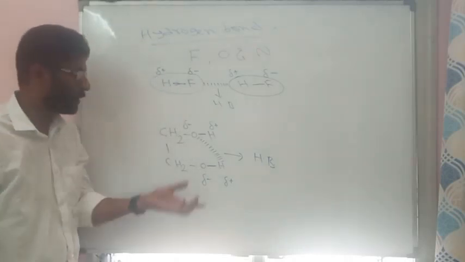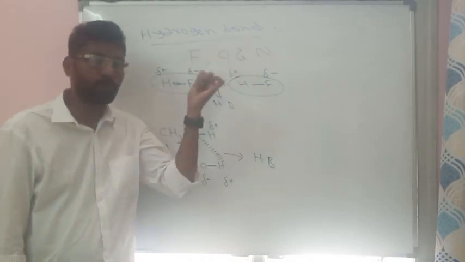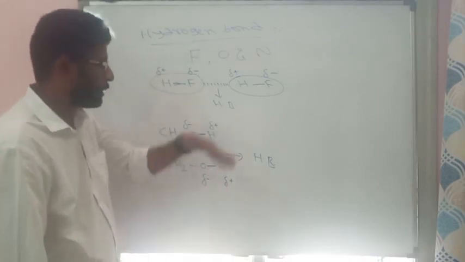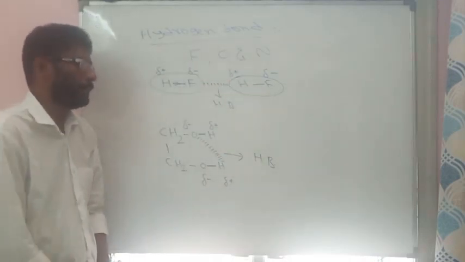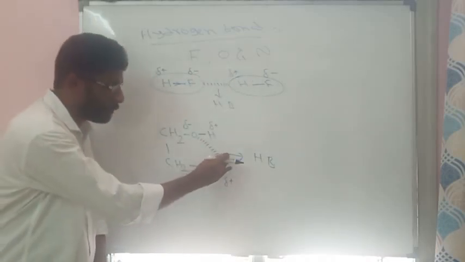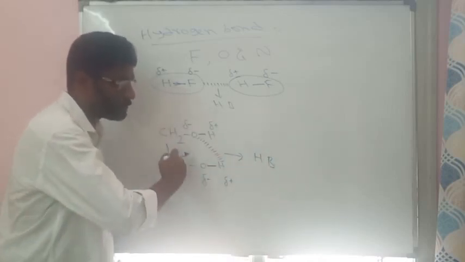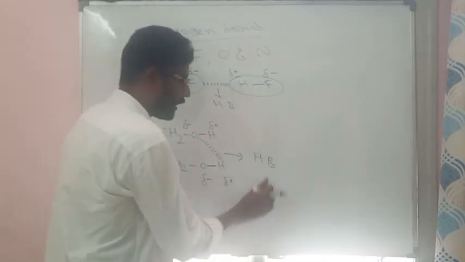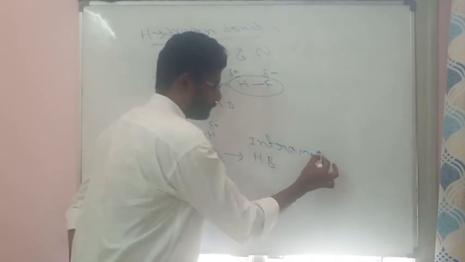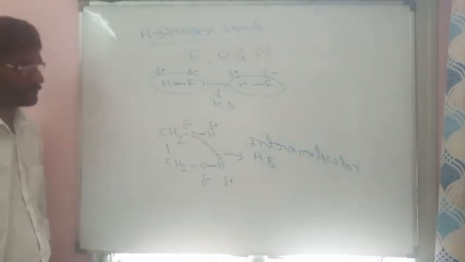So hydrogen bond is formed by elements like fluorine, oxygen and nitrogen. In the HF molecule hydrogen bond exists, and in the glycol molecule hydrogen bond also exists. But what is the difference in these two molecules? Here the bond is formed between two molecules, but here the bond is forming within the same molecule. Whenever the bond forms within the same molecule, that hydrogen bond is called intramolecular hydrogen bond.